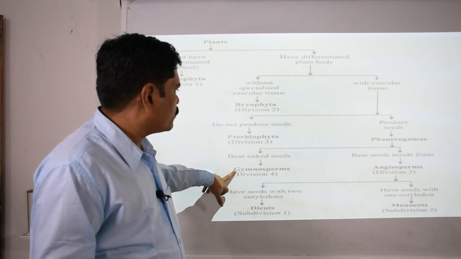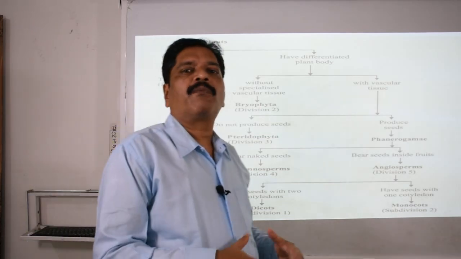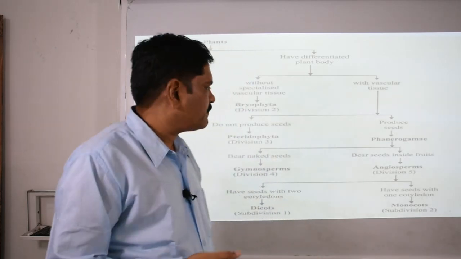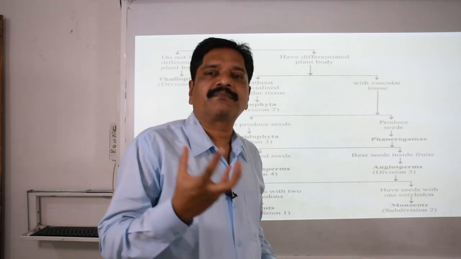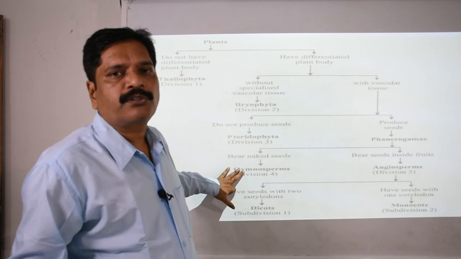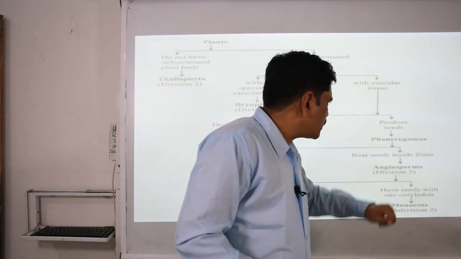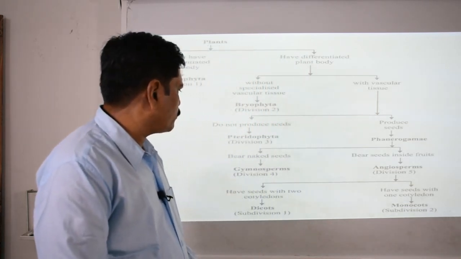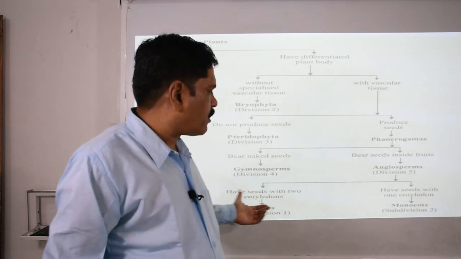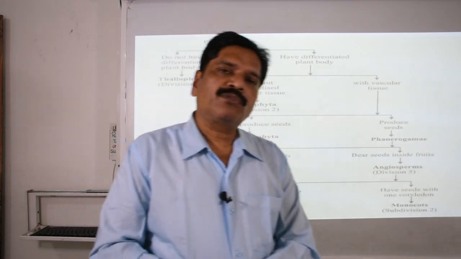Clear? Now, these gymnosperms are there. You are all aware of cycas, pinus and these varieties. They have strobili, male and female strobilus, cones are there. Megasporophylls and microsporophylls are the reproductive organs. Then the seed bearing plants are divided into two categories, the monocot and the dicotyledonous plants. You know very well what monocotyledonous plants are.